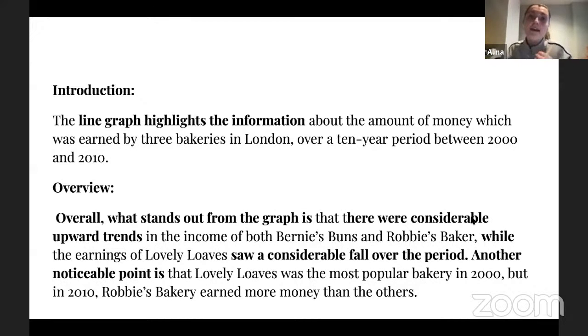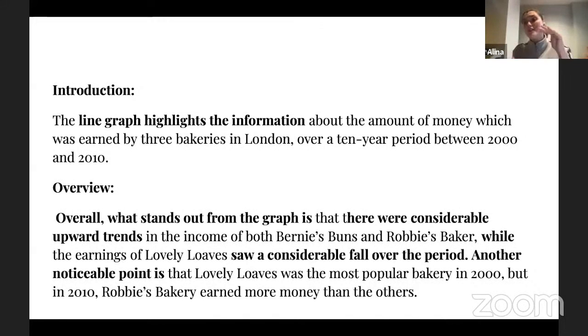While will help me to show the fact that, oh, look, at the same time we have 3 bakeries, but 2 of them are kind of increasing in their income while at the same time, right? Another one is not. So that's why it's a very good grammar structure to use here. And then I'm saying that the earnings of Lovely Loaves saw a considerable fall or significant fall, you can always say that, over the period.